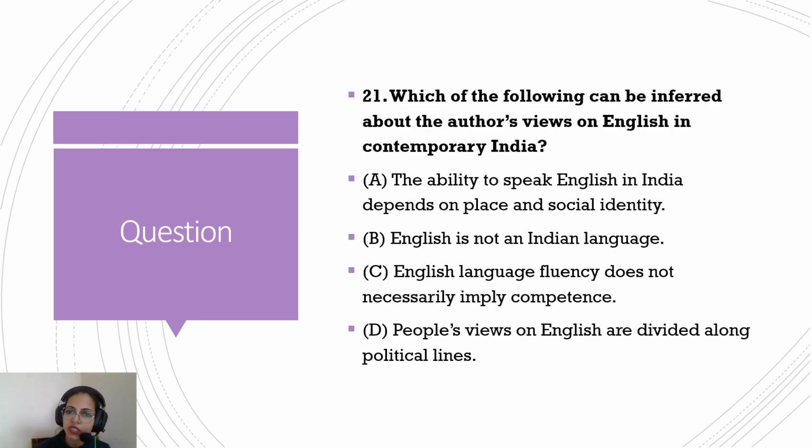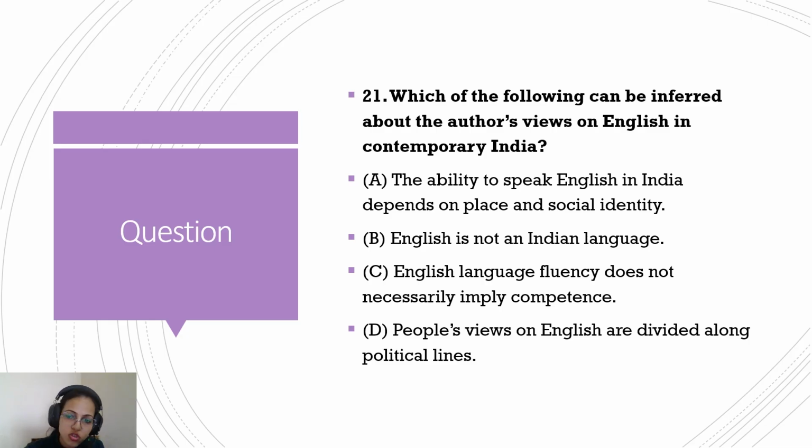Which of the following can be inferred about the author's views on English in contemporary India? Option A, the ability to speak English in India depends on the place and social identity. Option B, English is not an Indian language. That's a fact, but that's not an inference from the passage. Option C, English language fluency does not necessarily imply competence. That's not the case. In fact, right from the first point, the passage is saying that fluency does not imply necessary competence.